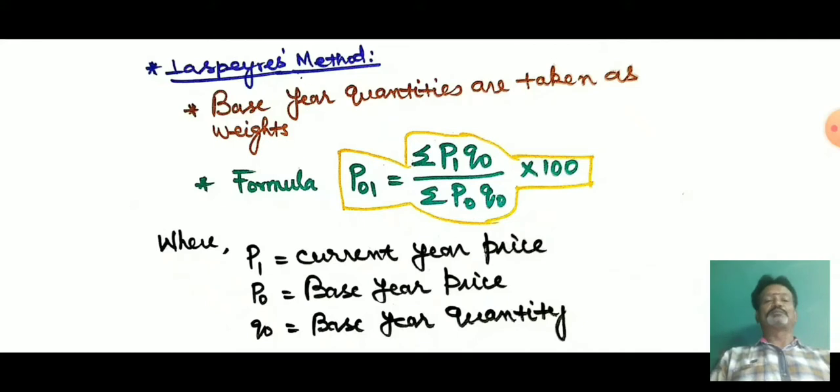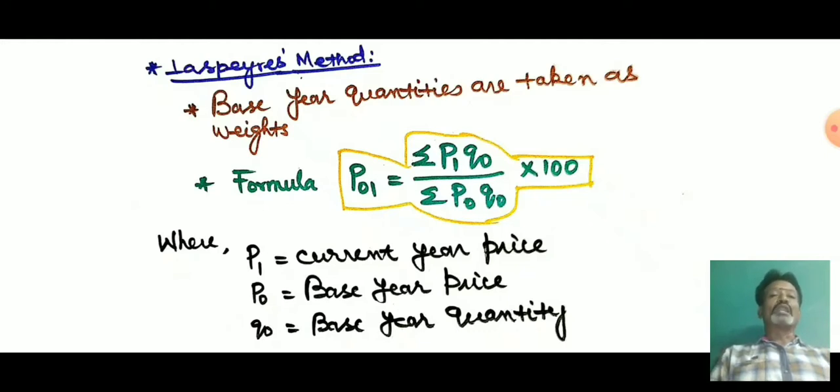Under the Laspeyres method, base year quantity is taken as weight. Quantity is denoted by Q and the base year is denoted by 0, so Q0 represents base year quantity. Now you multiply both the numerator and the denominator of the simple formula, P01 equals sigma P1 by sigma P0, by Q0.